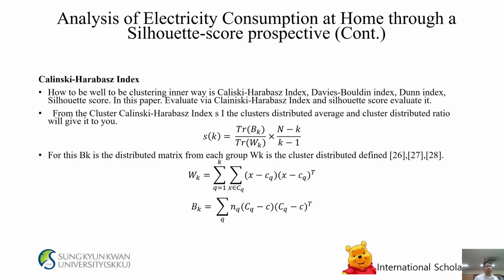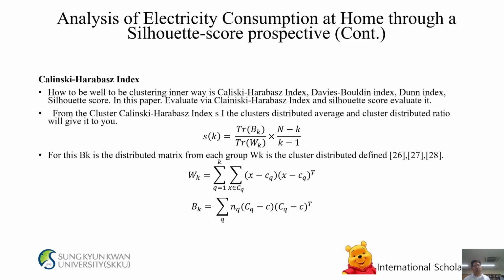Analysis of electrical consumption at home through a silhouette score perspective continues. Calinski-Harabasz index. The ways to evaluate clustering are the Calinski-Harabasz index, Davies-Bouldin index, and Dunn index. The silhouette score in this paper is evaluated via the Calinski-Harabasz index.